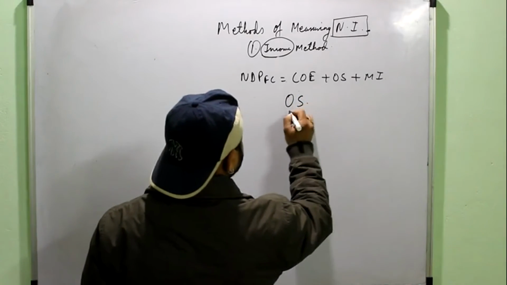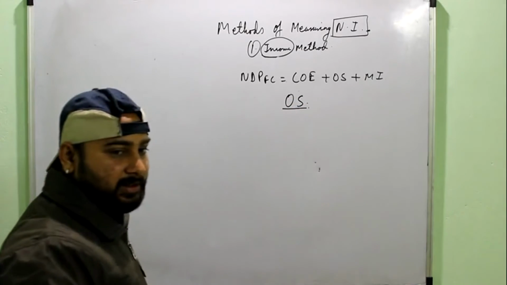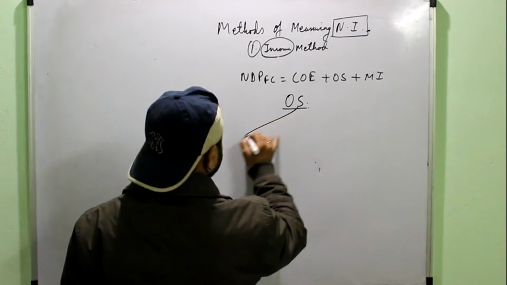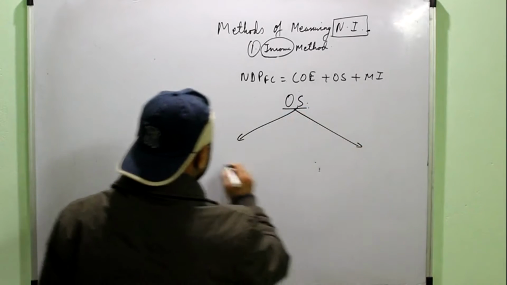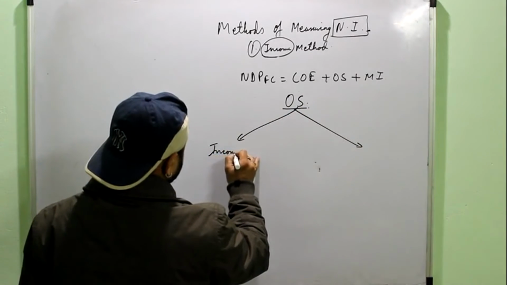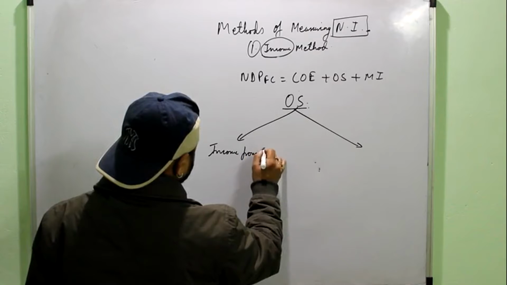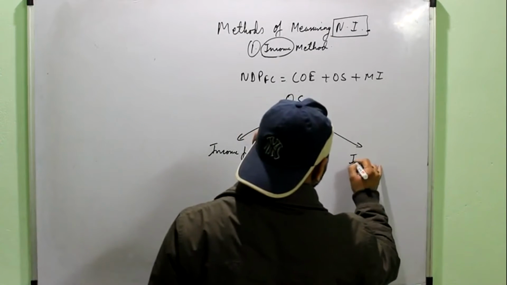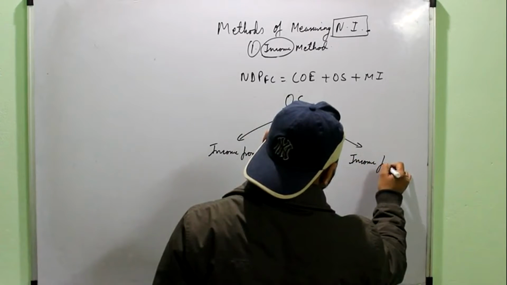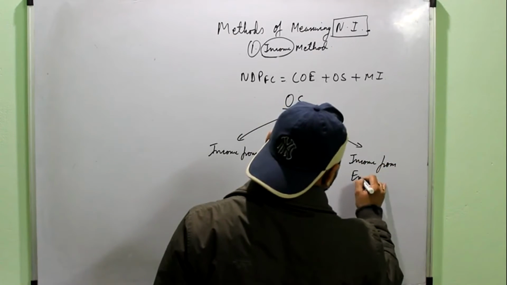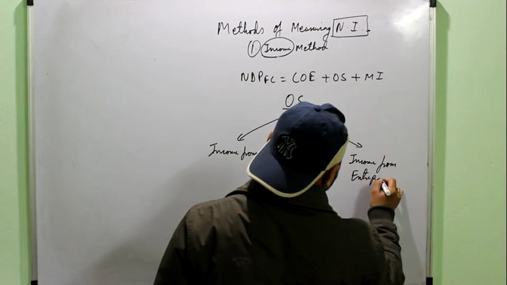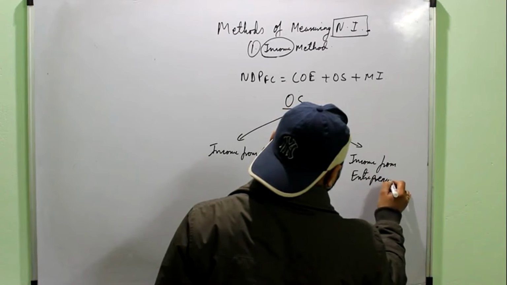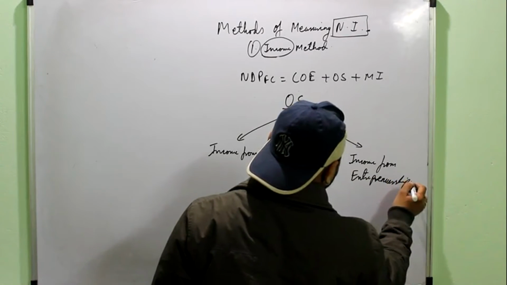Then talking about the OS, operating surplus. It contains income from property and income from entrepreneurship.